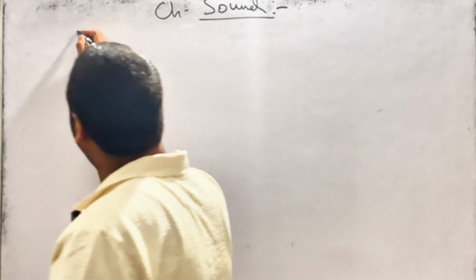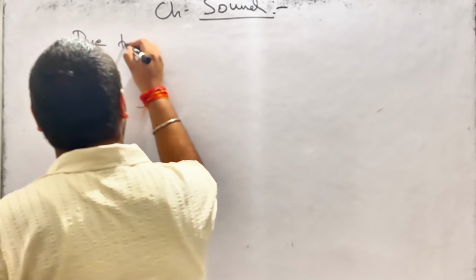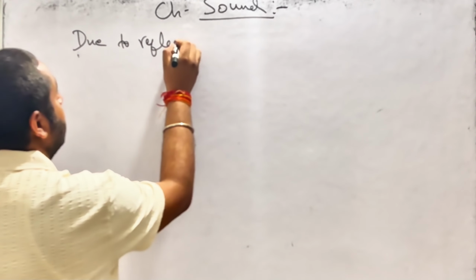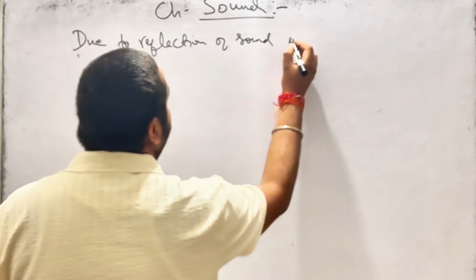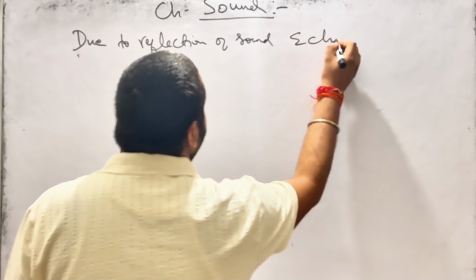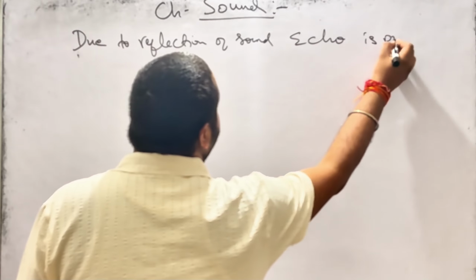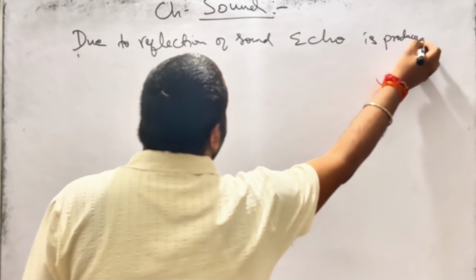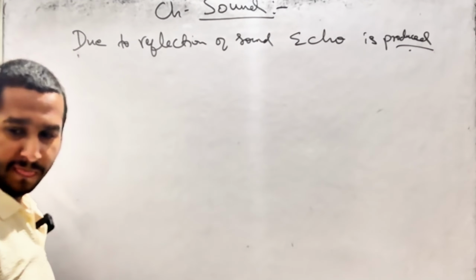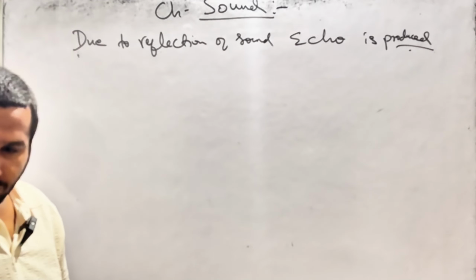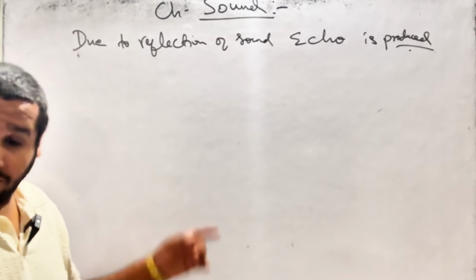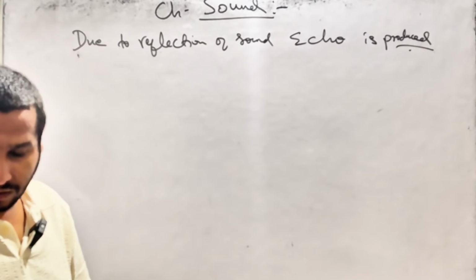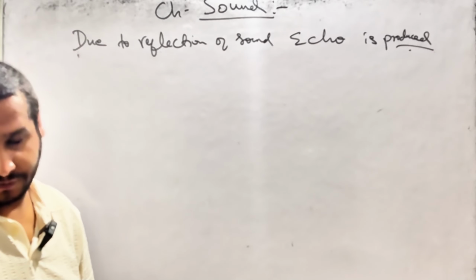And due to reflection of sound, what is produced? Echo is produced. So echo is the result of reflection of sound.